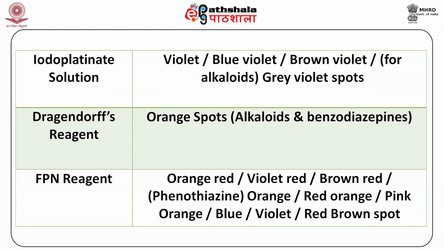If we look for the spray reagents and the corresponding color of spots, if we take the iodoplatinate solution, which we have studied how to prepare, the same spraying reagent can be used, and the colors that you have to look for are violet, blue violet, brown violet for alkaloids, and it can be even grey violet spots. You can also use the Dragendorff's reagent that we have learned how to prepare, and if you use that, then there will be orange spots for alkaloids and benzodiazepines.